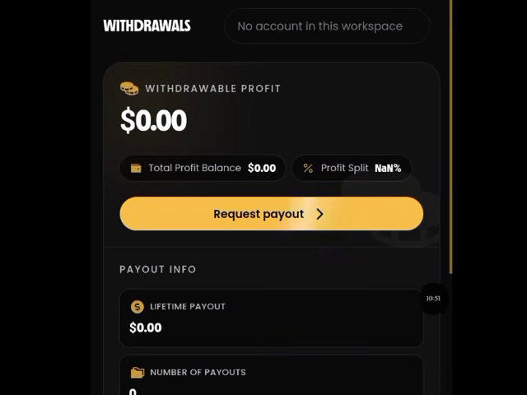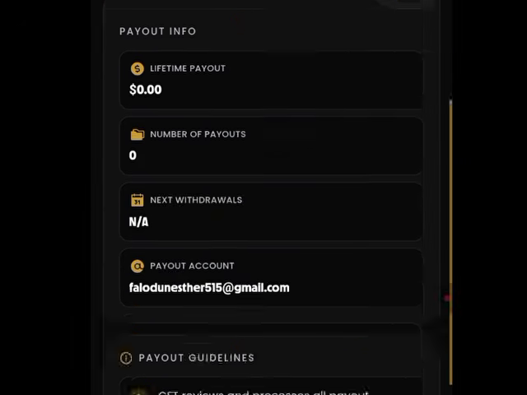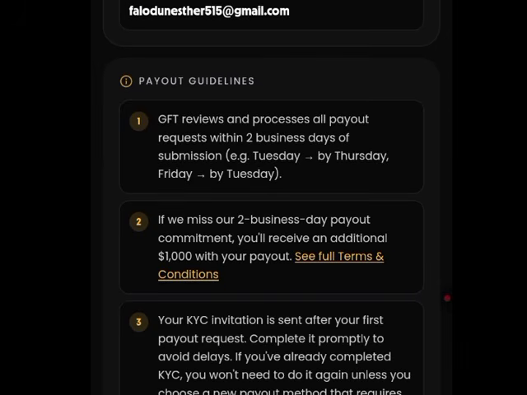Then you can go ahead and request for your payouts. Click on the withdrawal on the menu button, come here and request for your payouts. This is how you request for payouts on this platform.